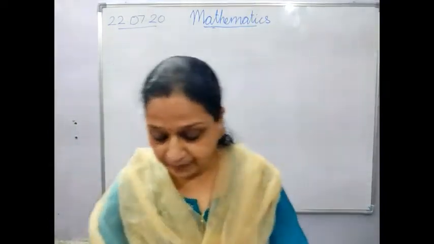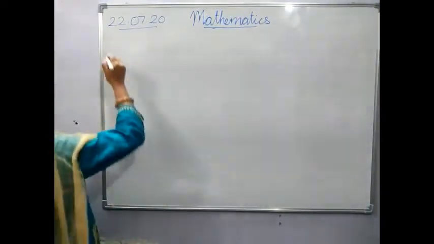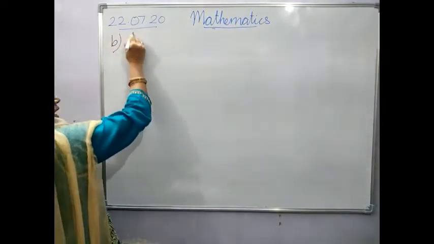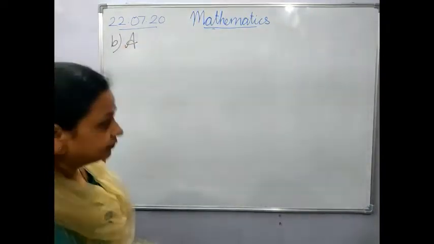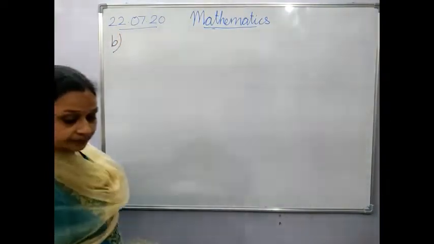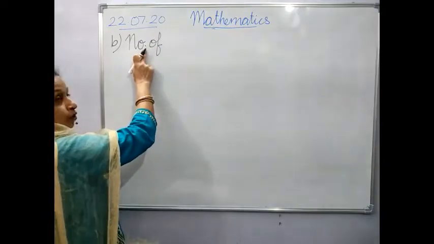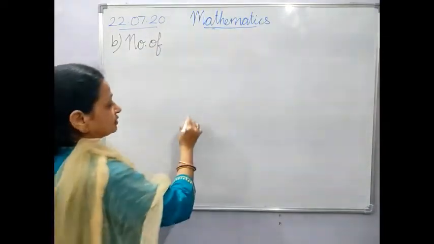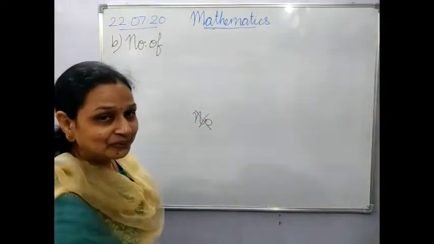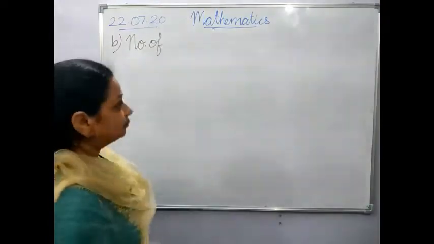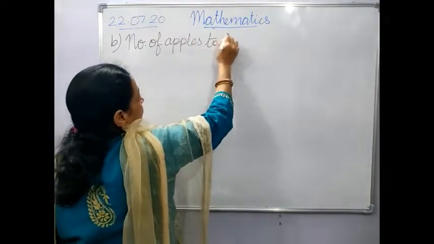Okay, again the statement. There are 52,098 apples, you can write down. Sum number B. Apples or number of apples, both are right. This one I'll take as number of apples. See children, No. with a dot means number. If you simply write no, this is wrong. You have to put a dot over here. So, number of apples to be packed.